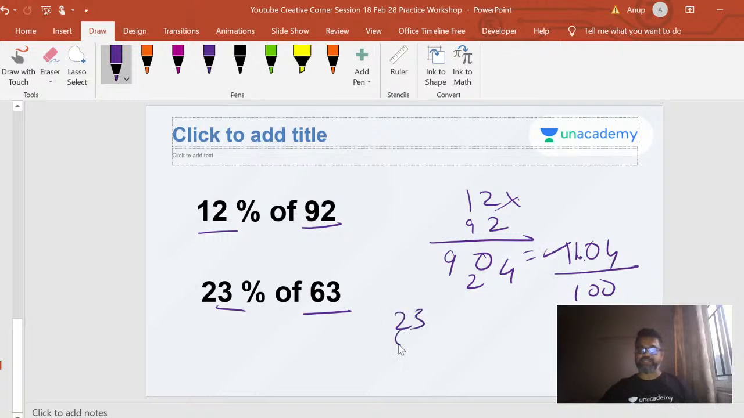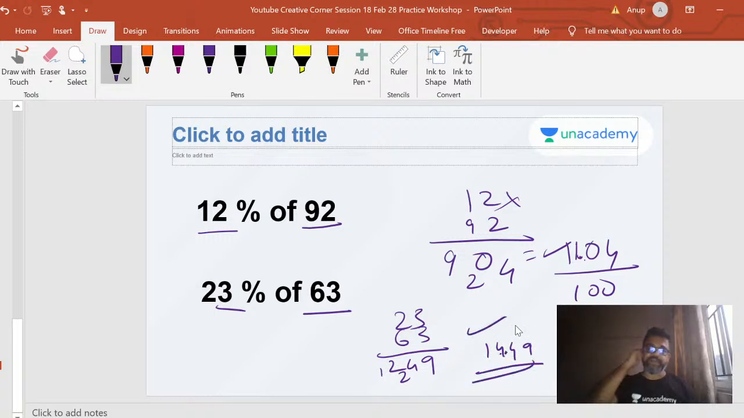23 into 63. Similarly, do that same thing. 9, 2 into 3, 6, 18. 18 plus 6, right? 24. 6 into 2 is 12, right? So what do you get? 14, 49. 14.49 is your answer, right? So imagine doing all this in a jiffy. 23% of 63, you might find it difficult, a little overwhelming to do this.